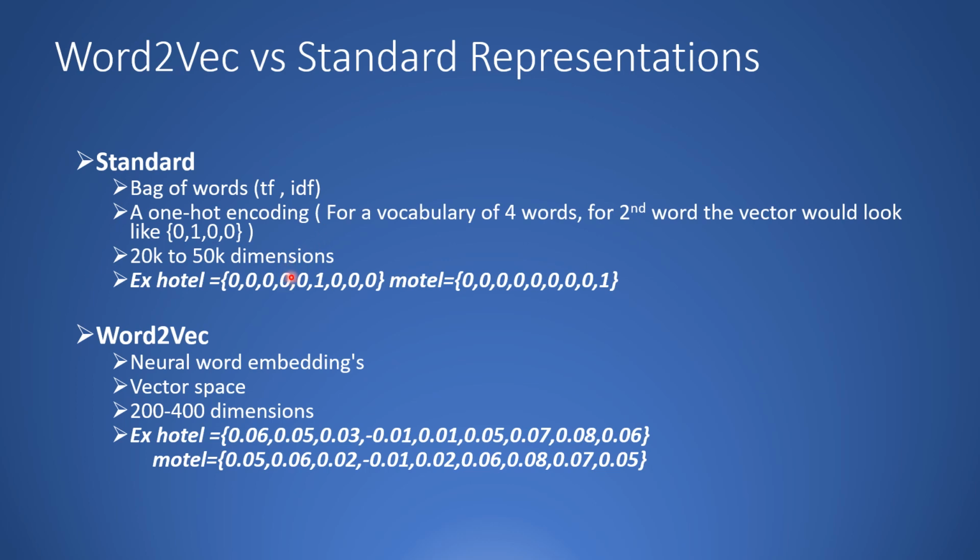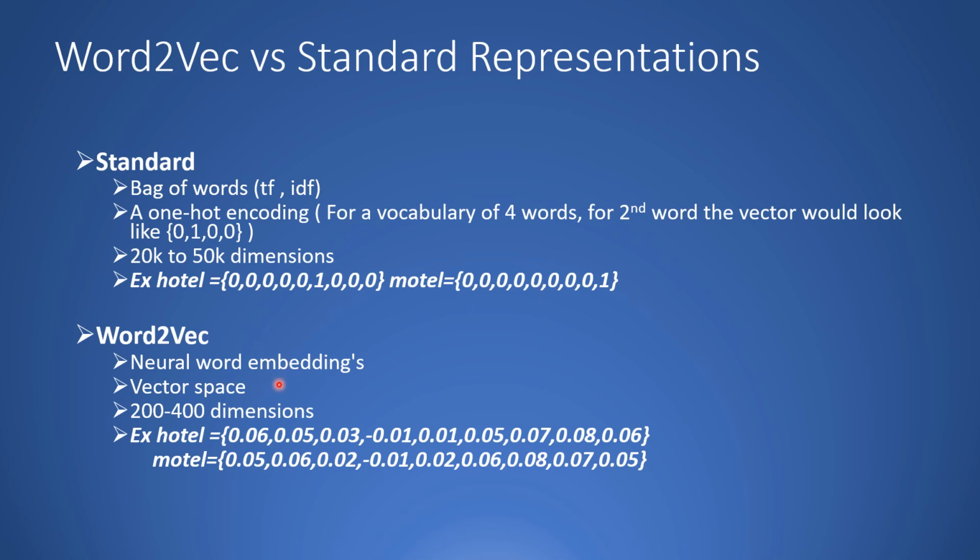Another disadvantage of one-hot encoding is that if you have two words like hotel and motel, semantically both are the same, but in one-hot encoding you might have different vectors like this. So this is where word2vec came in.